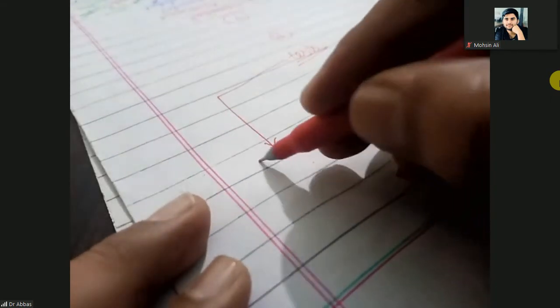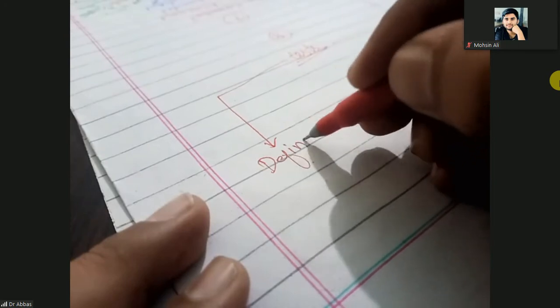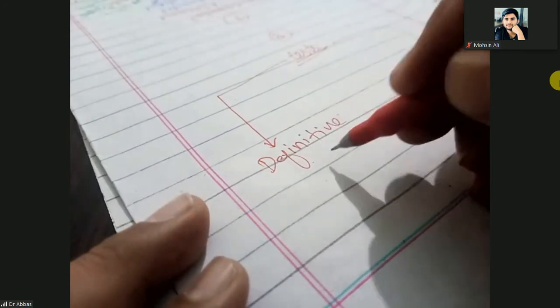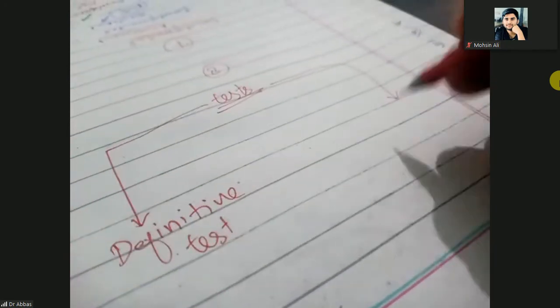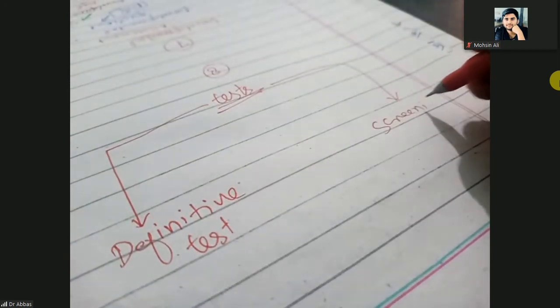There are different tests for the developmental assessment. Two types of tests are used. One is the definitive test, and the other is the screening test.